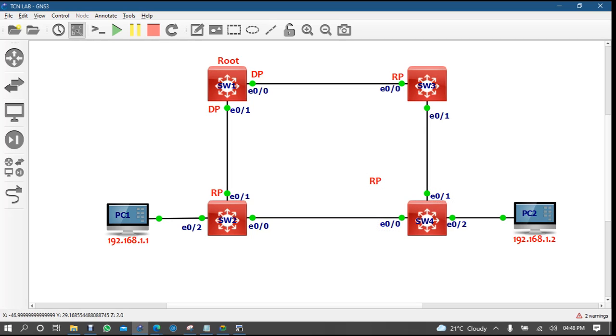Now tell me, will this port be the root port or this port? There will be one more, which is blocked. Now tell me which one will be blocked and which one will be the root port. The down E0/0 will be the blocked one. Why?